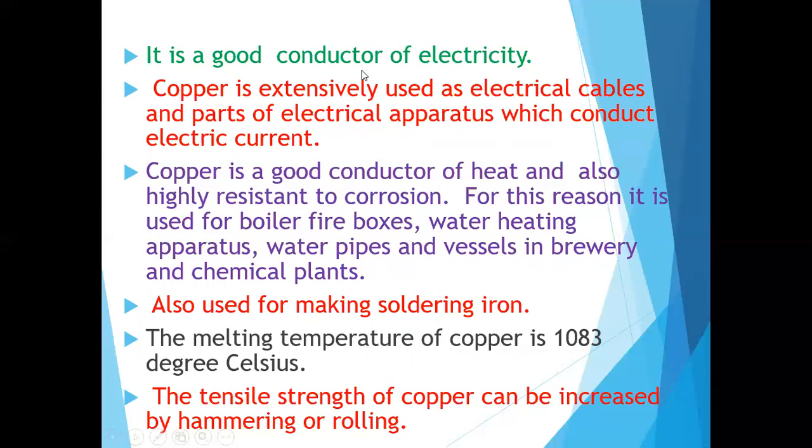Copper is also a good conductor of heat and highly resistant to corrosion.